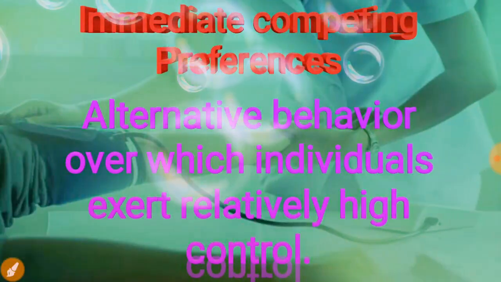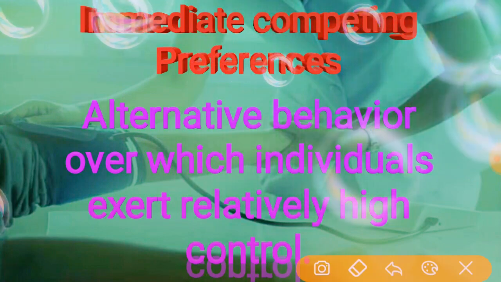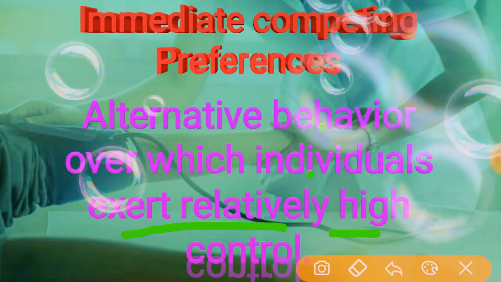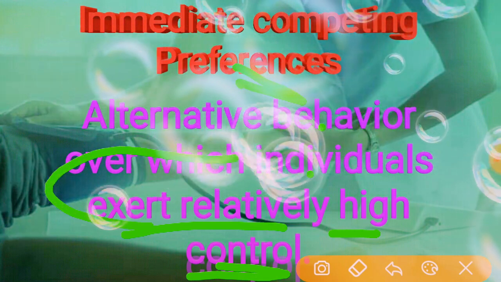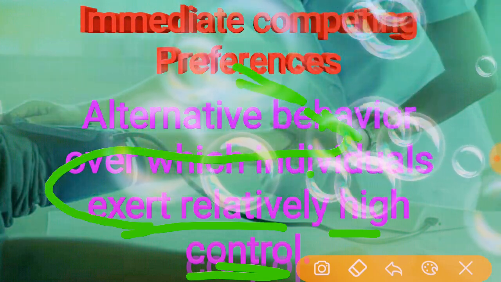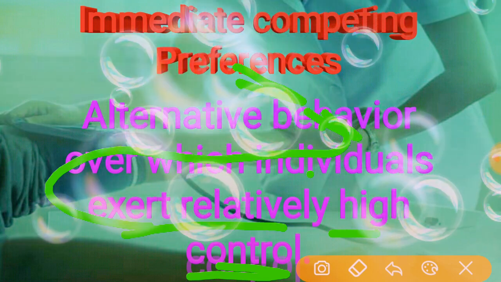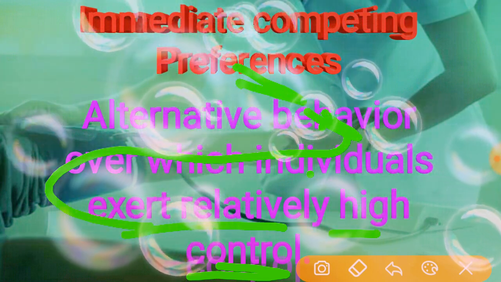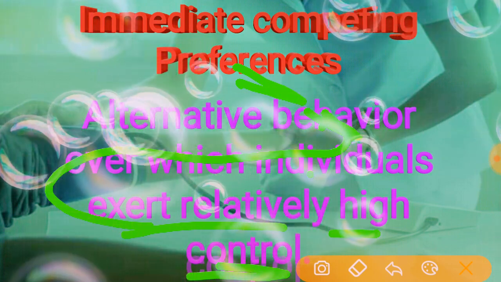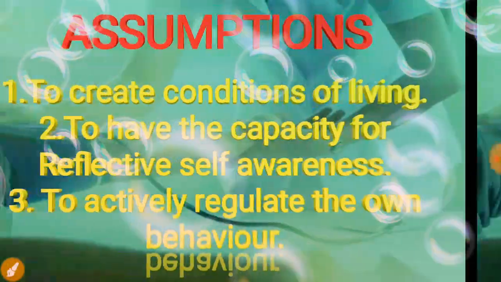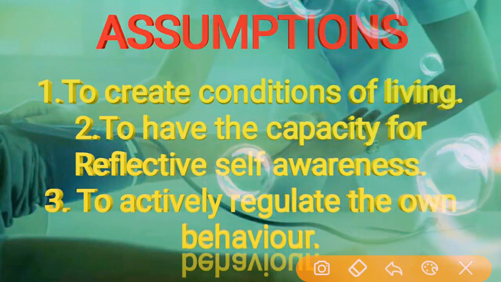Then with competing preferences, the individual exerts relatively high control over the alternative behavior, because it is a choice, such as ice cream or an apple for a snack. Got it? For example.